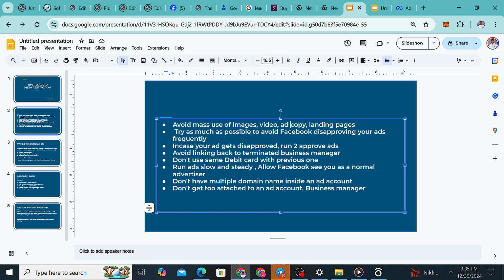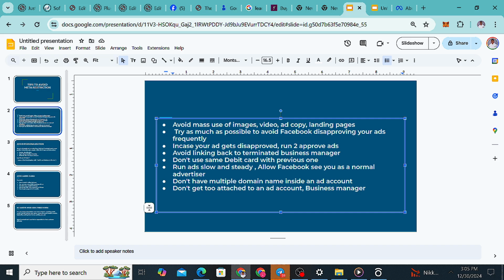In case your ads get disapproved, run to approved ads. The basics of this is we want the number of our approved ads to be way more than the number of our disapproved ads. If your number of disapproved ads is way more than your approved ads, then they will reject your ad account because they will sense that the person handling this account is not following their policy. That's what it means. So with this, we come up with this formula.